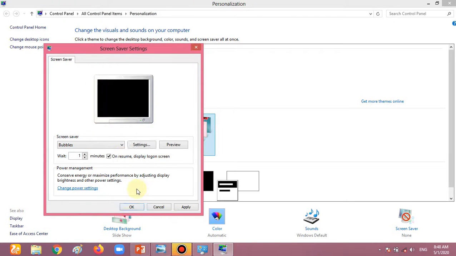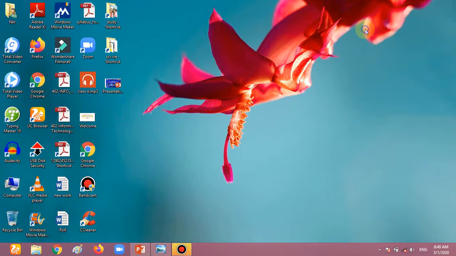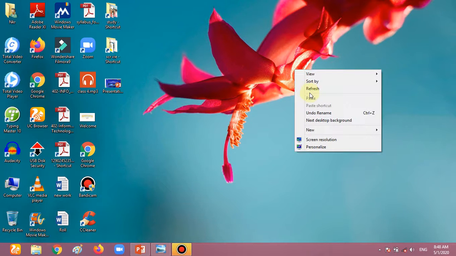Okay, and if you want to select this one, then click on the apply option and then click on the OK option. Now the screensaver is saved. So when we leave our PC for 1 minute for an idle period, then it comes on your screen like bubbles and it saves the electricity.